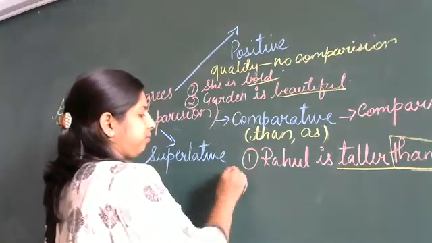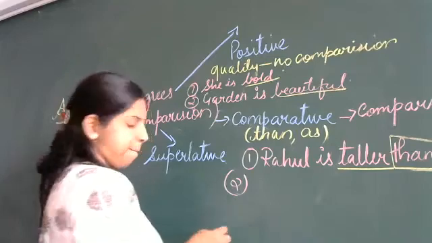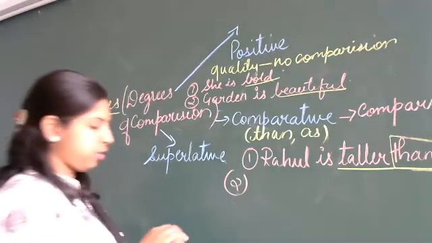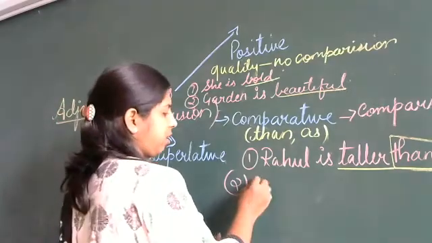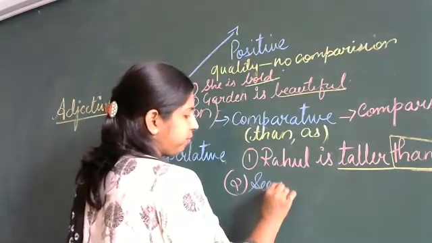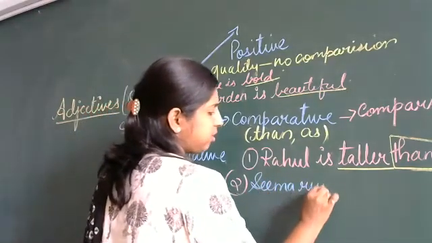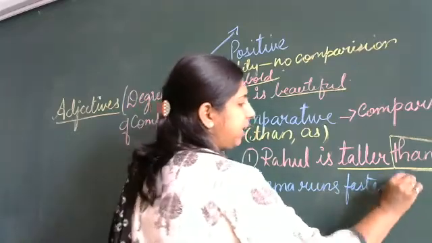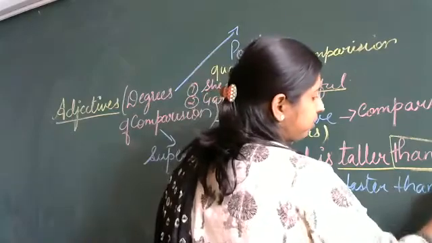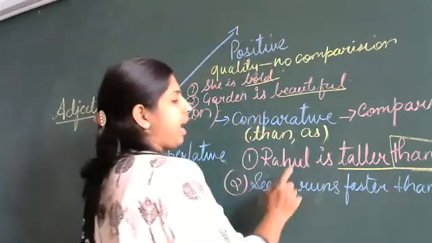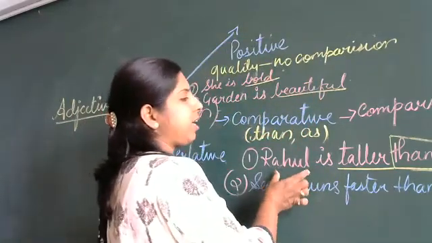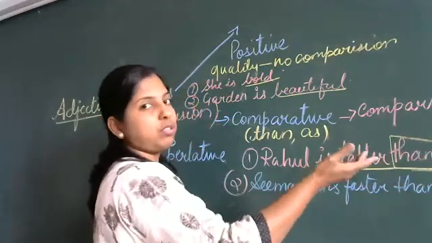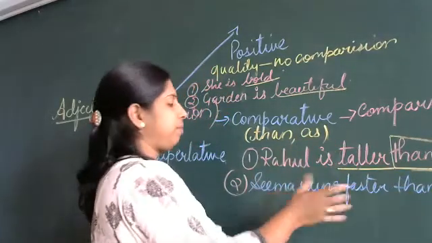Second, faster you can say. Seema runs faster than me. What did we do here? We have compared. Here also we are comparing Rahul and Rohan. Rahul is taller than Rohan. We have compared both of them, the heights of both of them.